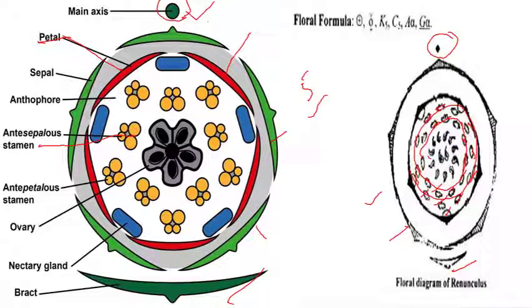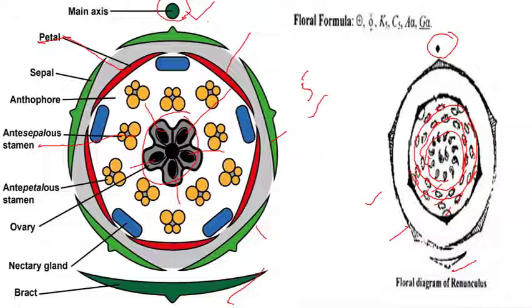And the last whorl is related to the gynoecium. This one and this one. So here it clearly indicates that there are multiple chambers in the gynoecium. So it possesses a multicarpellary feature. So this is all about the floral diagram.